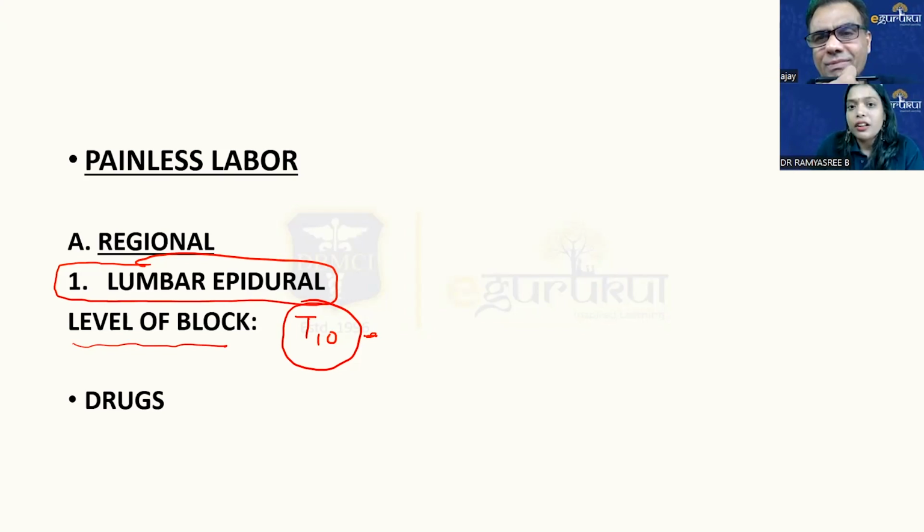That is why for the second stage timeline in our guidelines, when you give epidural analgesia, we have to add 1 hour. For a primigravida, if usually we wait 1 hour for the baby to be expelled, here we can wait 2 hours, because the bearing down efforts are lost. The mother doesn't perceive the pain, so she doesn't push.